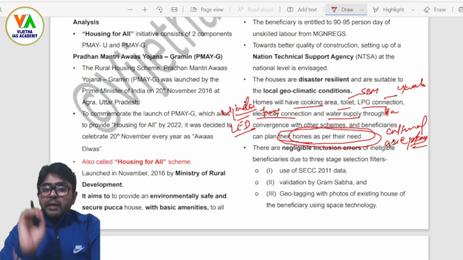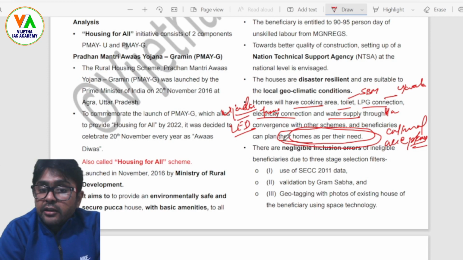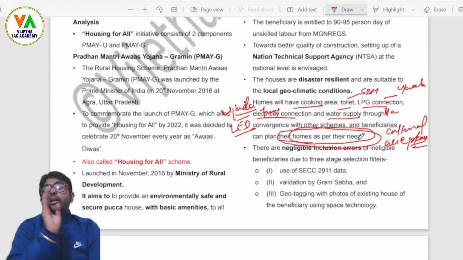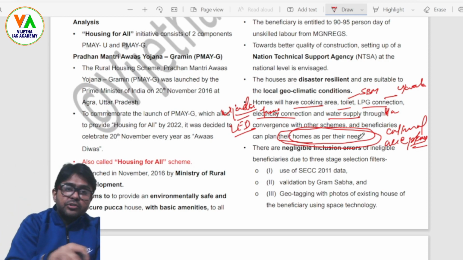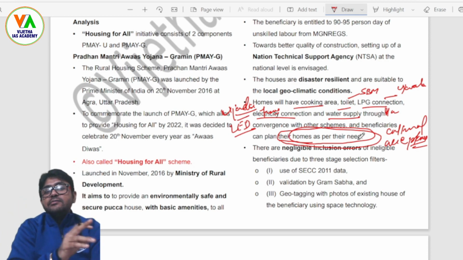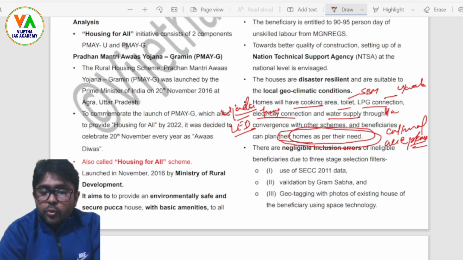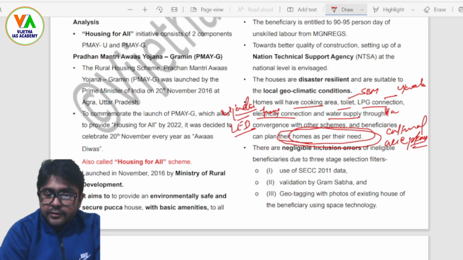In this manner, they can plan their homes as per their need, that means according to their cultural acceptance, so that the money invested in the project is not lying idle and going to waste, right? That is the thing here. I hope you are understanding this issue.